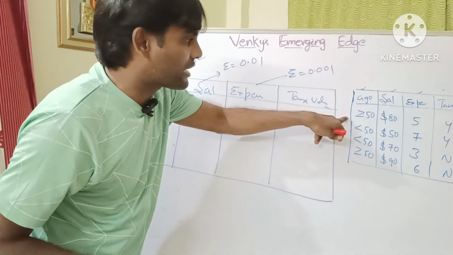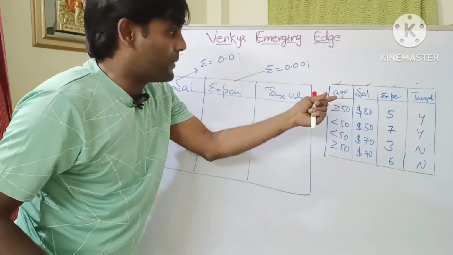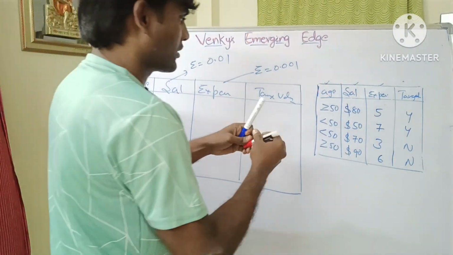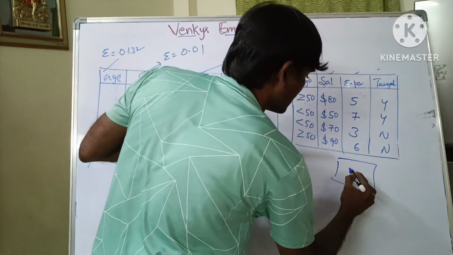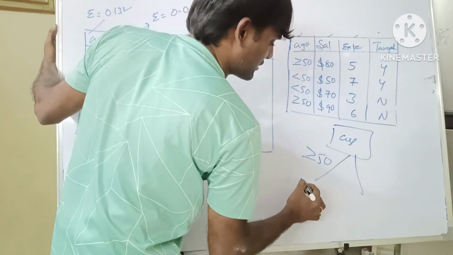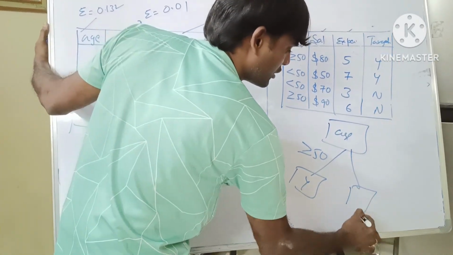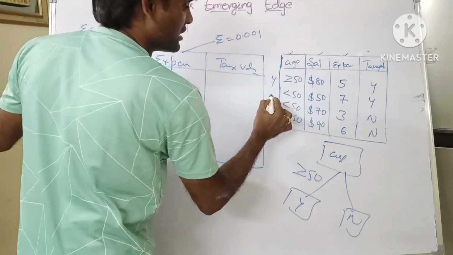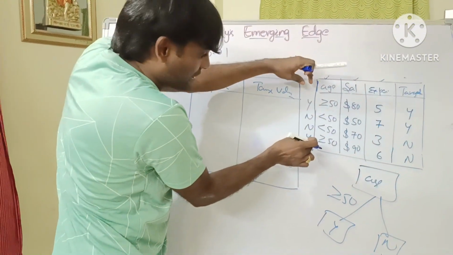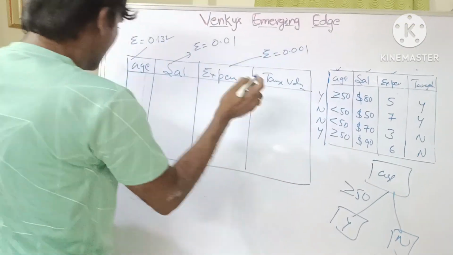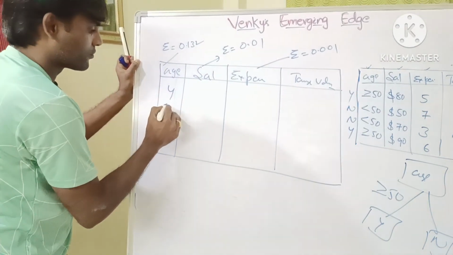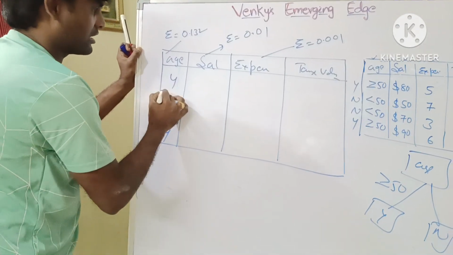That means for age we take the values; this is the target value, but based on the age stump we calculate some values. So for those values, for example, check it here, age. So age stump, age term, we are taking greater than equal to 50, less than equal to 50. Greater than equal to 50, you can say yes. Otherwise, no. This is a yes, this is a no, no, yes. We already created the new table of age. So that's why these values y, n, and y can be updated in the new table. That is yes, no, no, yes. Is it clear?